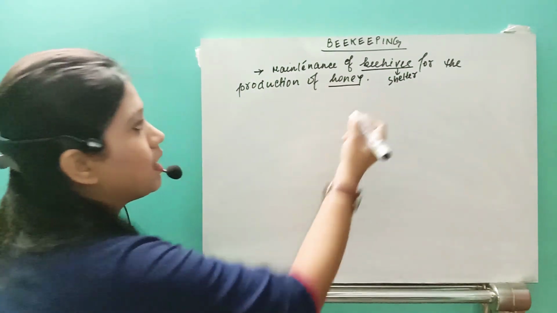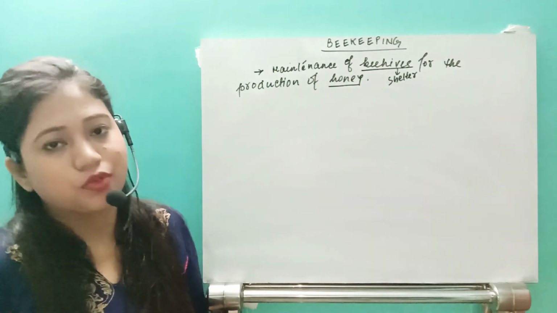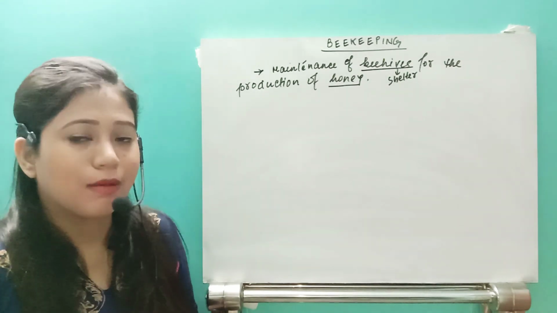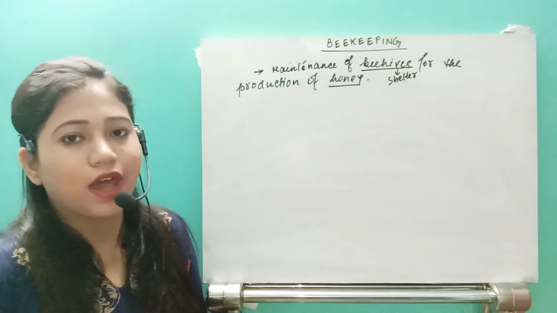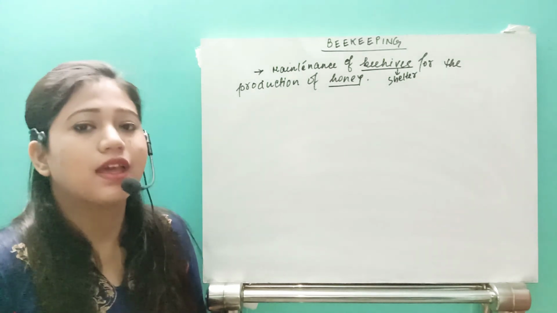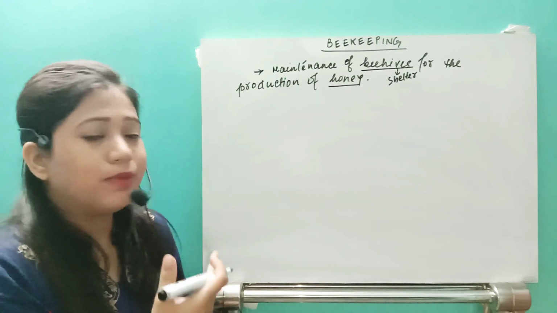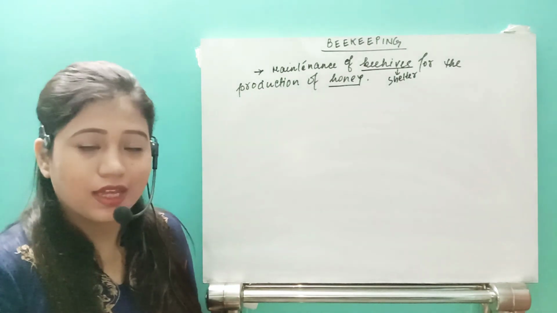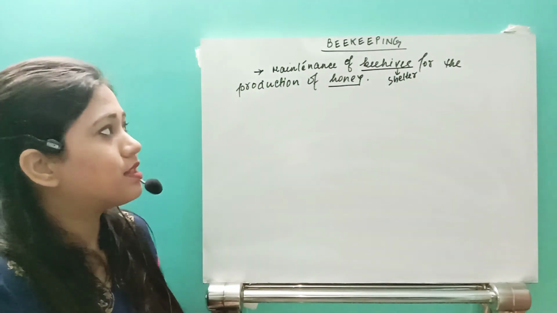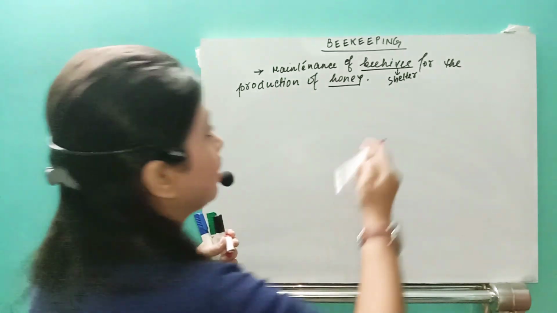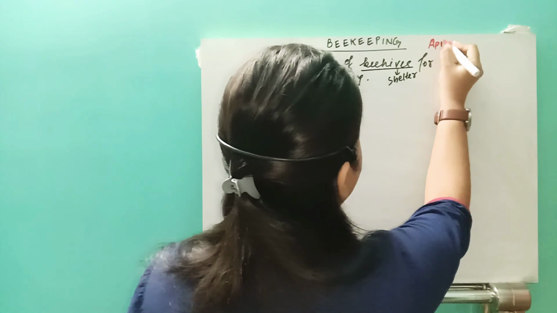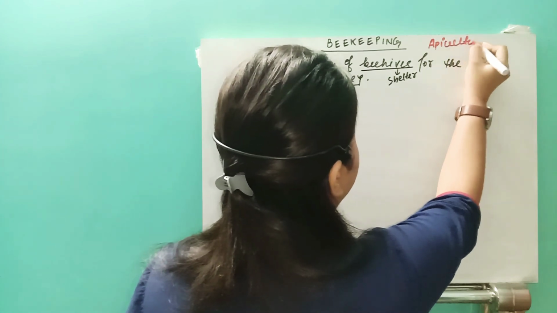So basically this beekeeping is associated with the production of not only honey but also other types of products like beeswax, then royal jelly, etc. Right? So beekeeping is also known as apiculture.